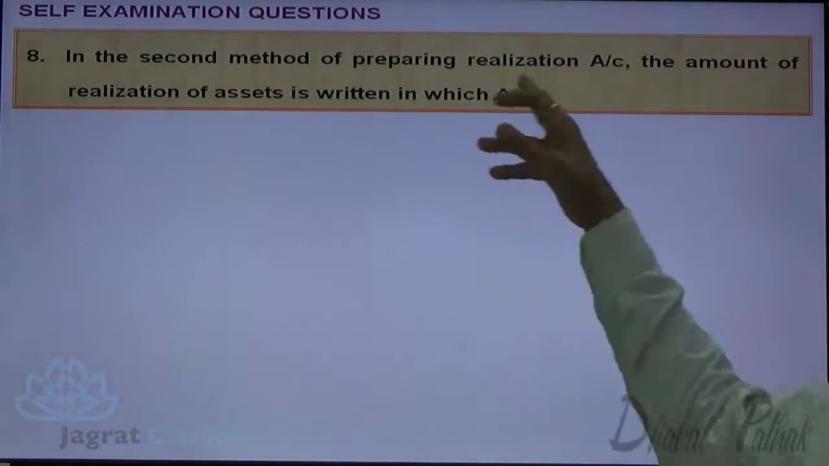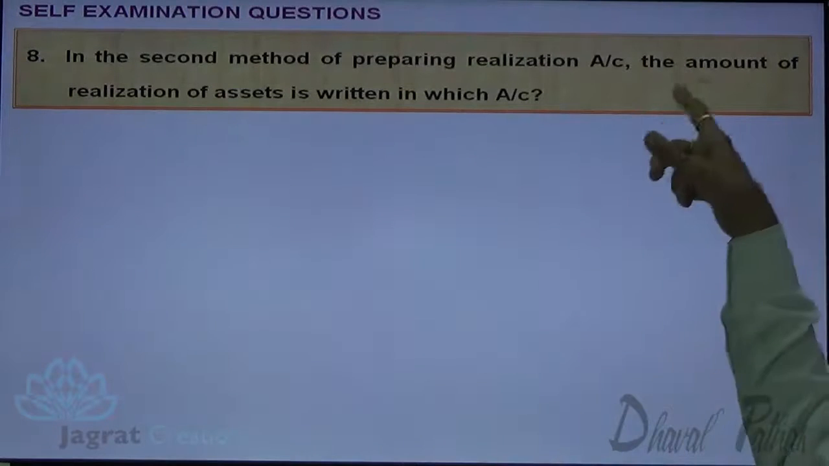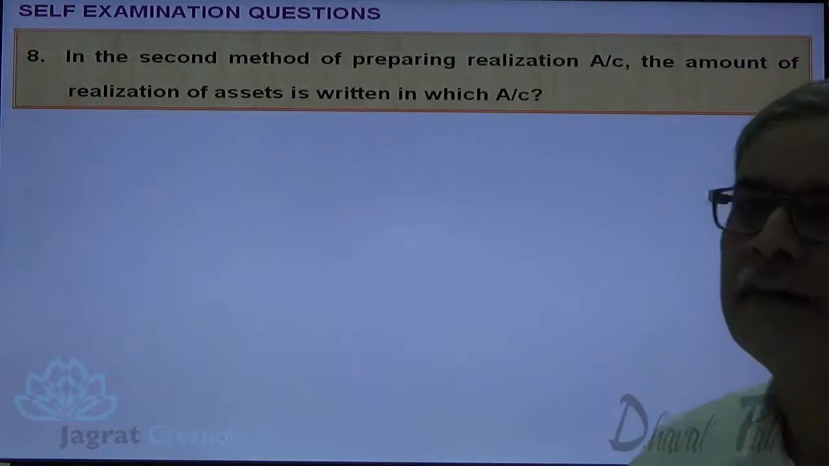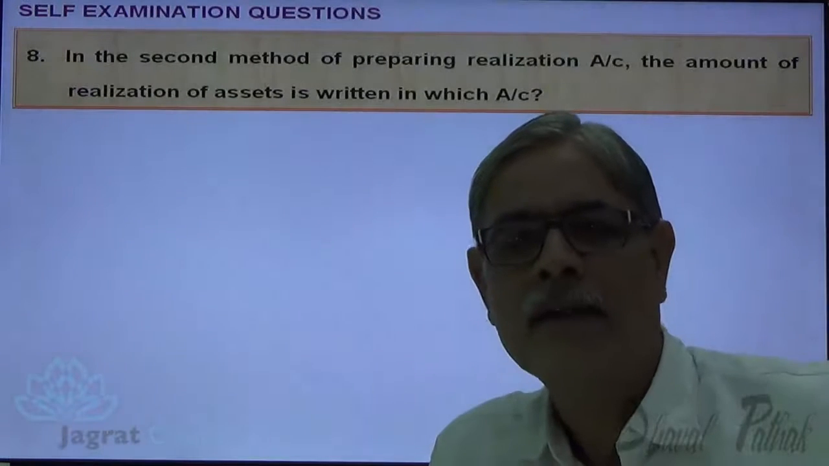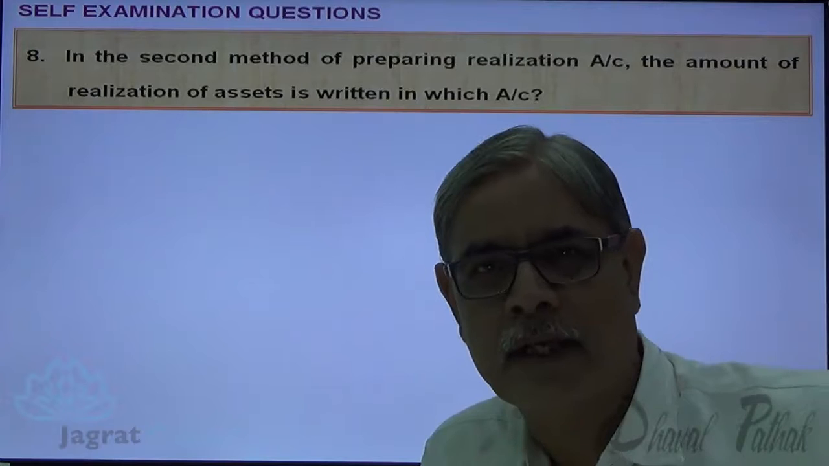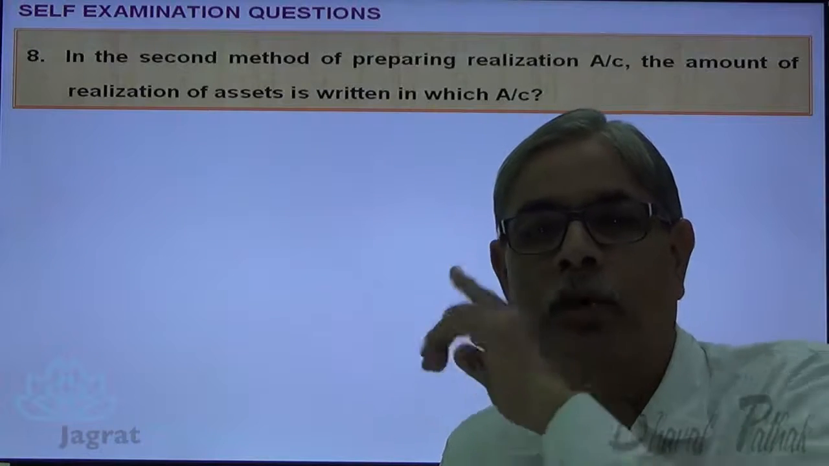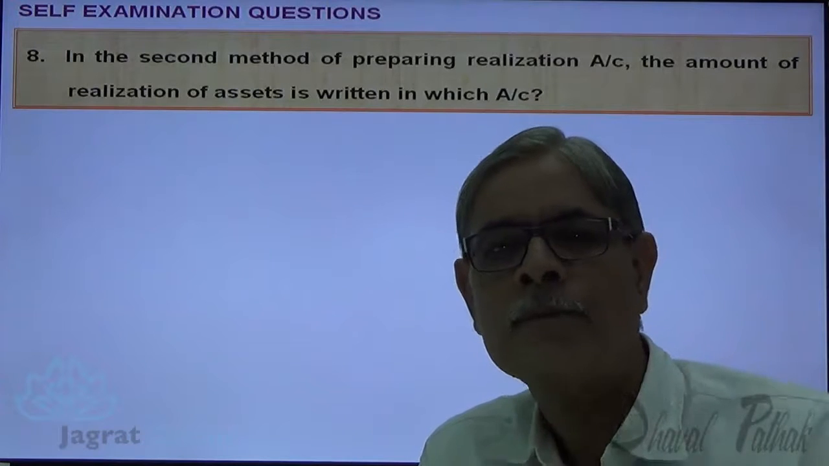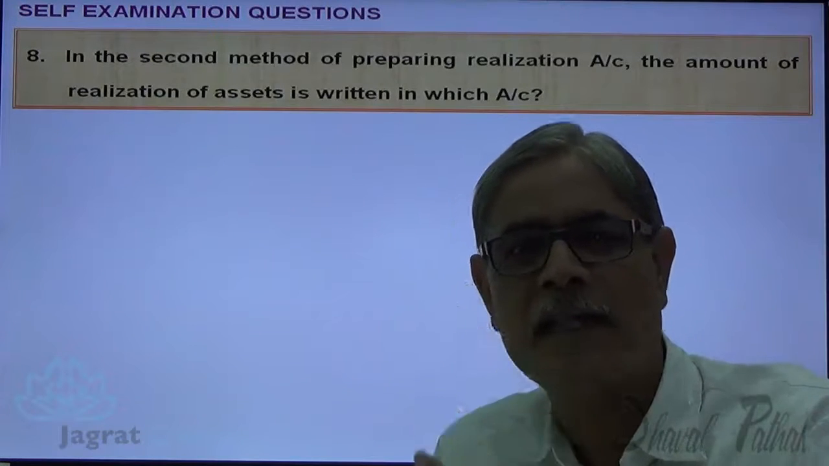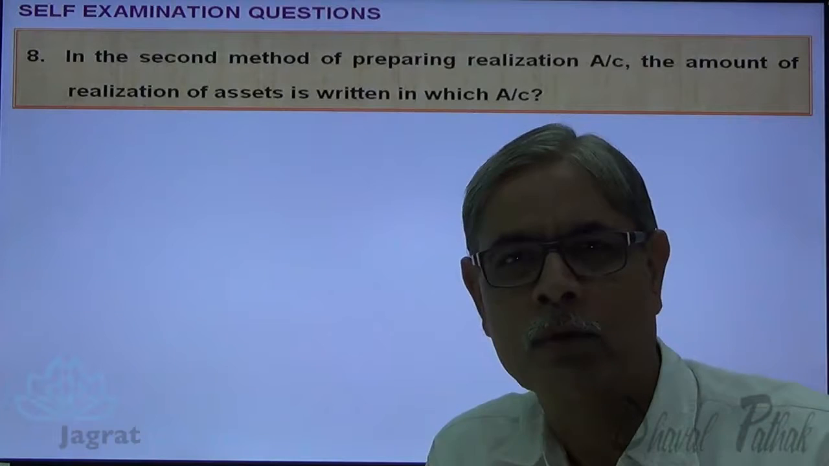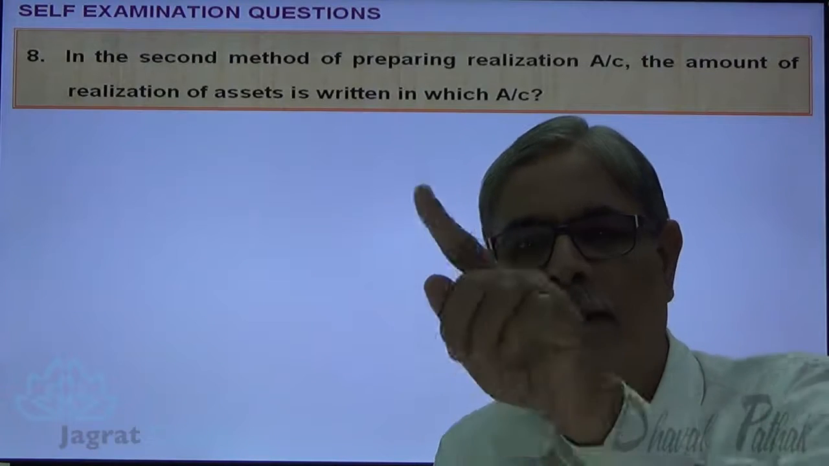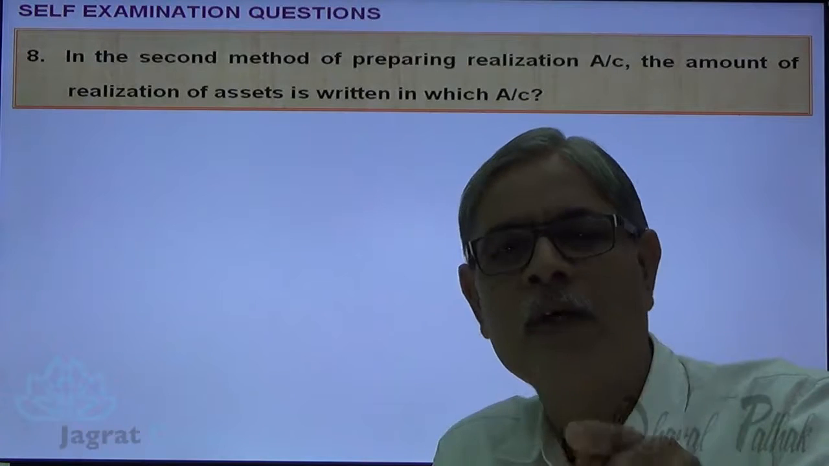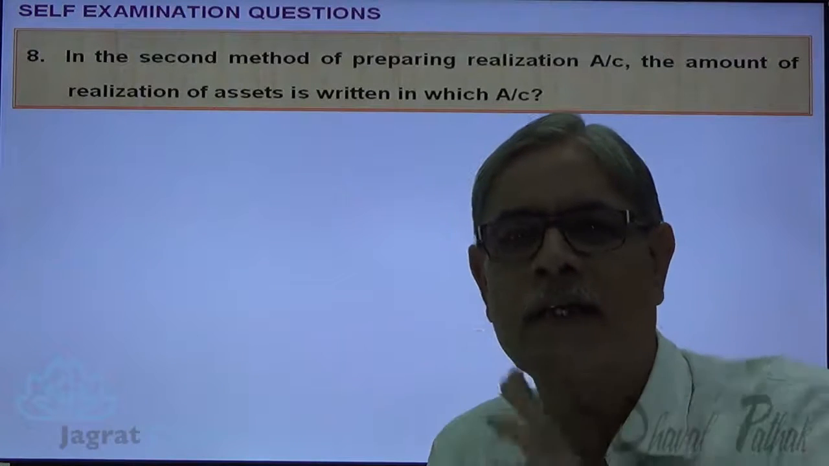In the second method of preparing realization account, the amount of realization of asset is written in which account? Now in the second method of preparing realization account, how to write the realized value of asset? That's the question. Now see, the realized value of asset is not credited to realization account, but it is credited to respective asset account. Why is it so? Because the book value of asset is also not transferred to realization account.